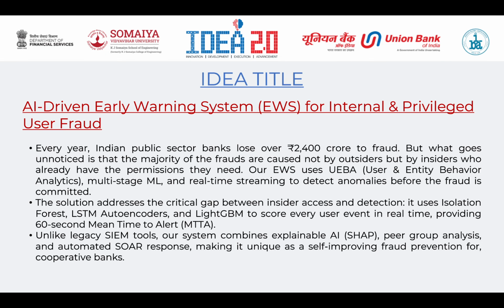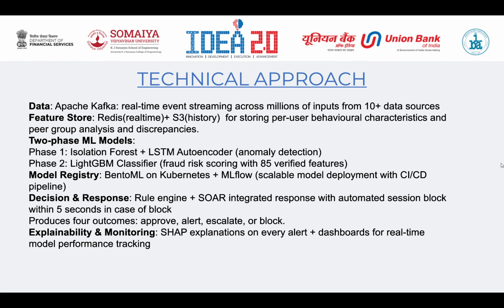The fourth layer is the decision engine, which combines the ML risk score with a rule engine covering escalation rules and thresholds. The engine provides one of four outcomes: approve, alert, escalate, or block. A block decision automatically triggers a SOAR integration that suspends the user's session token within 5 seconds without requiring human intervention. Every alert is accompanied by a SHAP waterfall chart, a visual explanation of exactly which behaviors drove the risk score and in which direction.